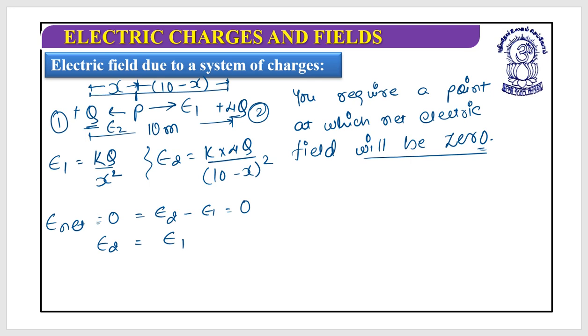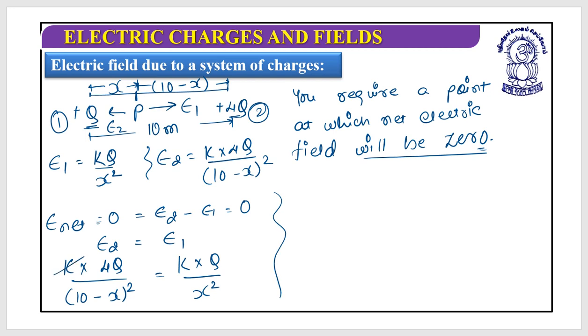So let's write it down. It's k multiplied by 4q divided by (10 minus x) whole square, and that should be equal to E1, that is k multiplied by q divided by x square. Let's try to solve this. k would be gone, q would be gone, so the remaining part is 4x square equals (10 minus x) whole square.